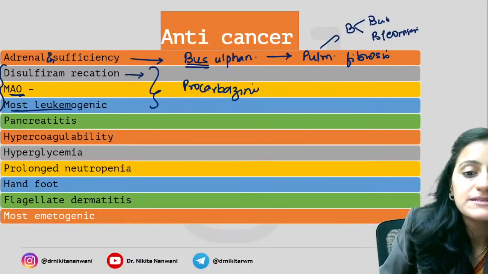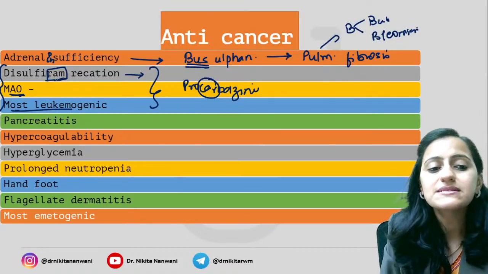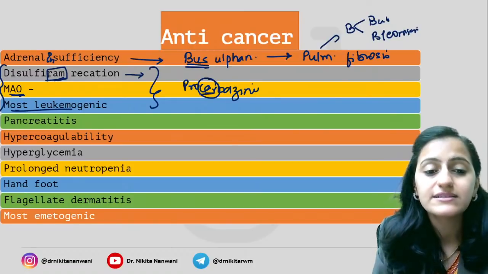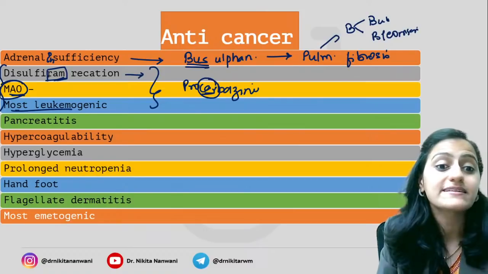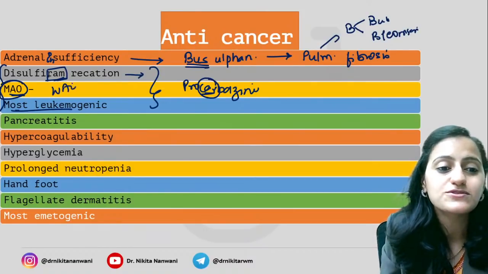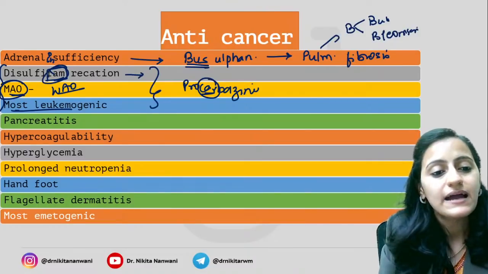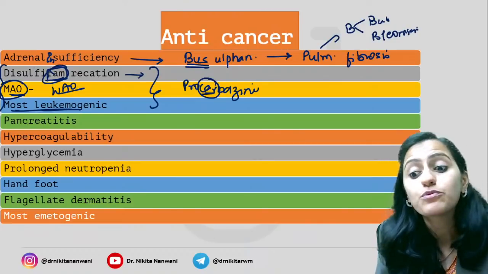So procarbazine, remember, is like disulfiram. Ram is a person who is very pro at driving a car. It's your procarbazine. MAO, you can say wow. Remember, most leukemogenic is your procarbazine.